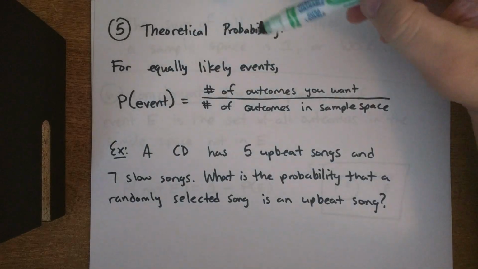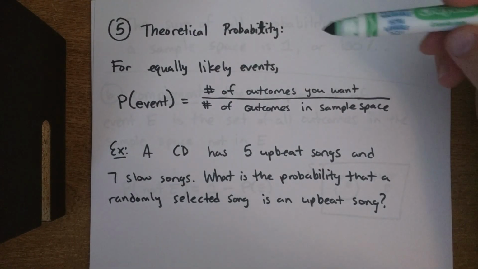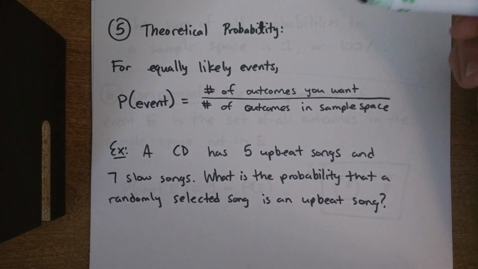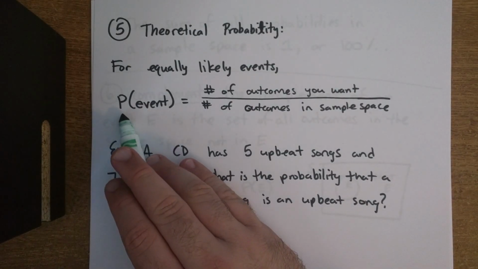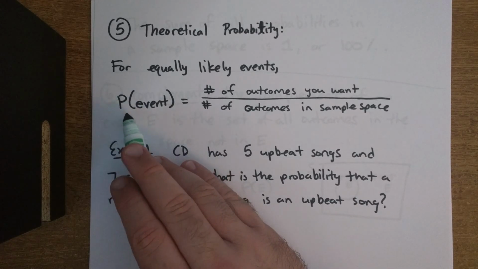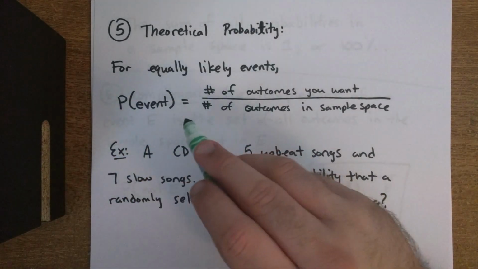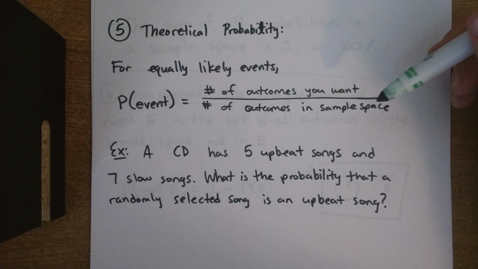Here's another vocabulary word, theoretical probability. And we're going to define it as for equally likely events, so for events that have the same chance of happening. And the way we read this is, it says P of event, but the way we say that in words is probability of event. So the probability of some event is equal to the number of outcomes that you want over the number of outcomes in the sample space.